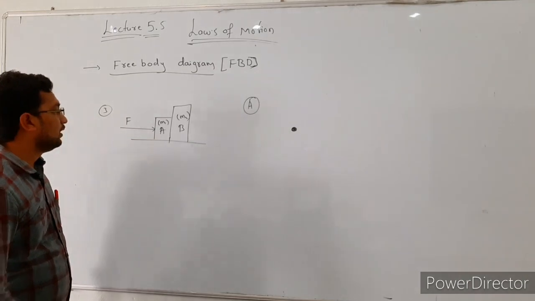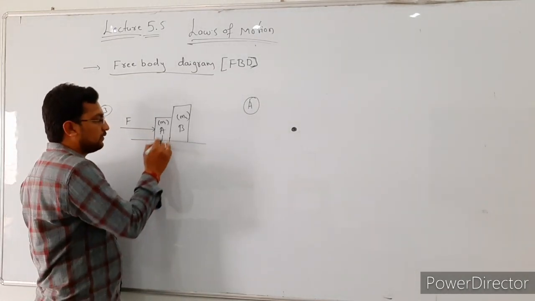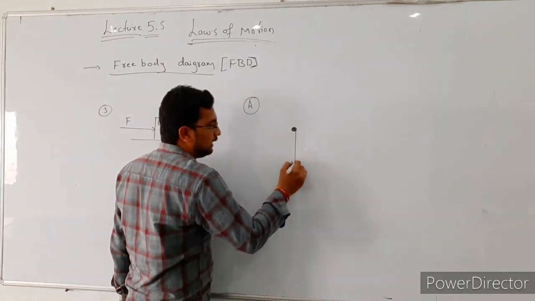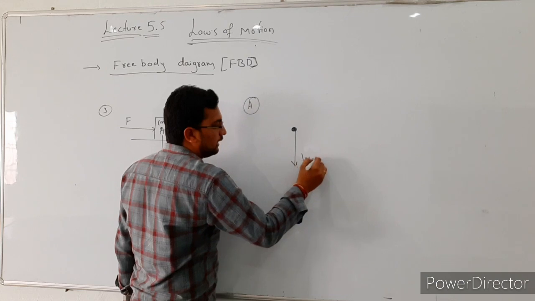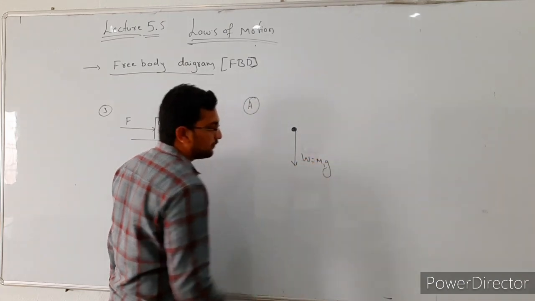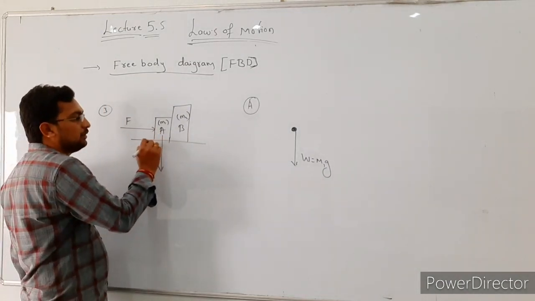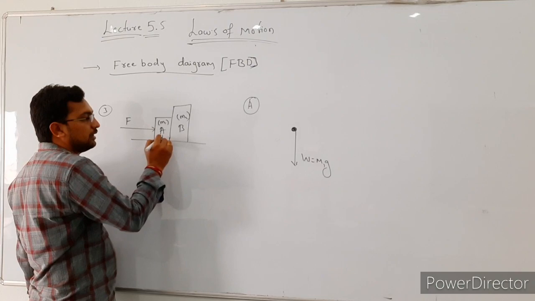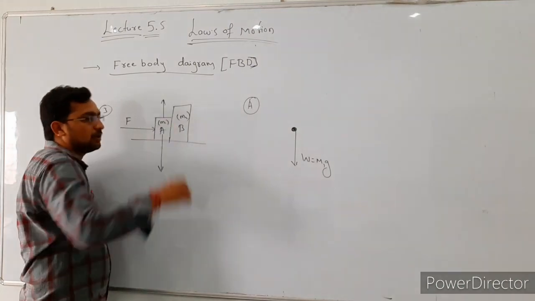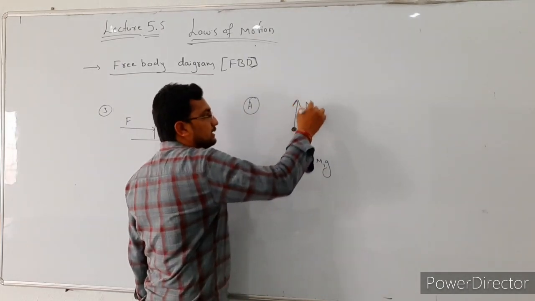Next, find out the number of different forces acting on this body. The first force is acting in downward direction, that is the weight of the body, weight is equal to m1 into g, right? The weight of the body is acting in downward direction, and at the same time the surface of the floor is also exerting the force in opposite direction. So that is a normal reaction. The normal reaction is acting in upward direction, that is N.